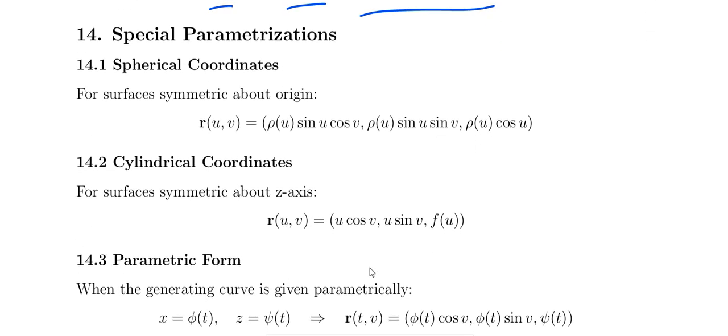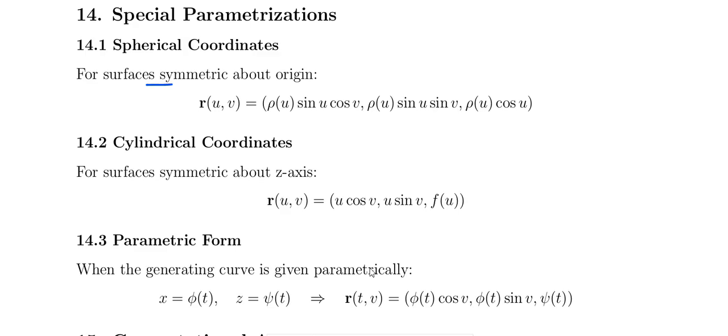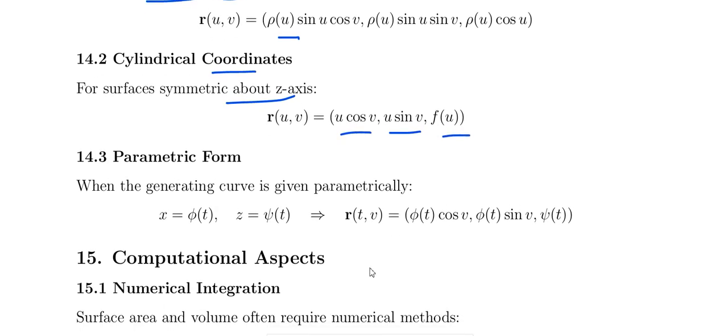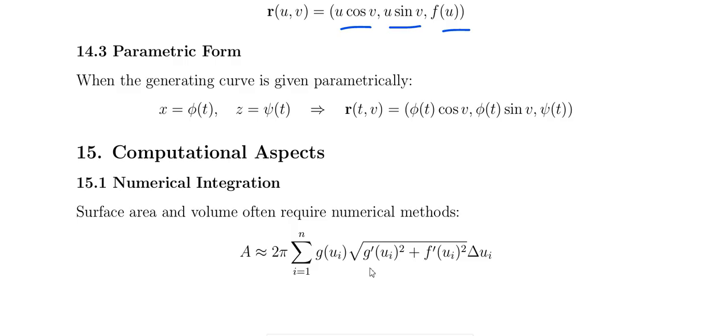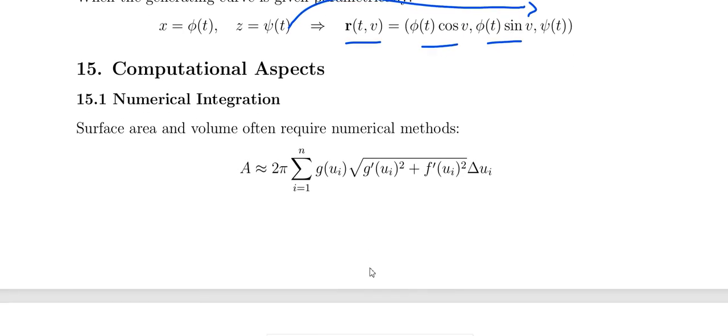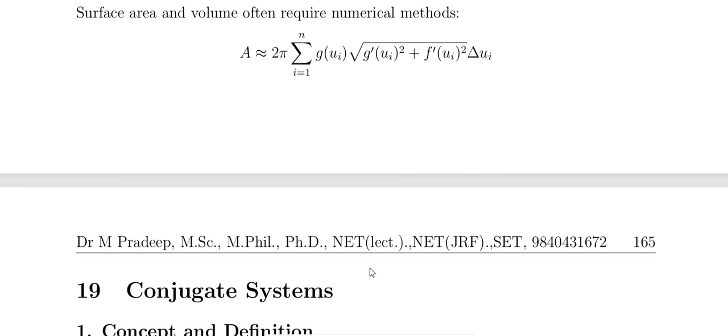And the spherical coordinates, what is the spherical coordinate? For a surface symmetric about the origin, rho of u sin u cos v, rho of u sin u sin v, and rho of u cos u. So this is the spherical coordinate. The cylindrical coordinate: u cos v, u sin v, f of u. This is a surface symmetric about the z axis. In parametric form, x equal to phi of t and y equal to z equal to psi of t. Then when the generating curve is given parametrically, r of t comma v equal to phi of t cos v, phi of t sin v, and psi of t. And surface area and volume obtained by numerical method, that we have already discussed.